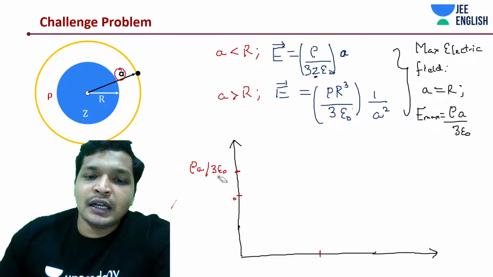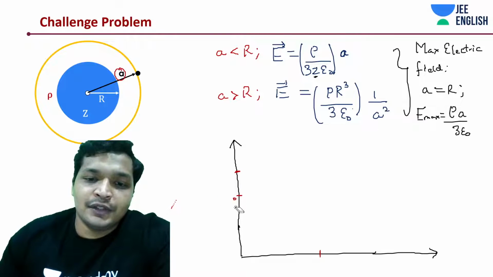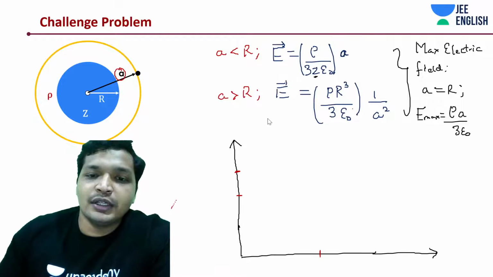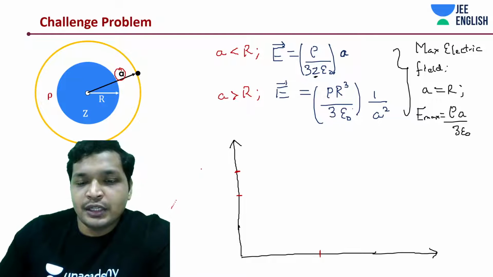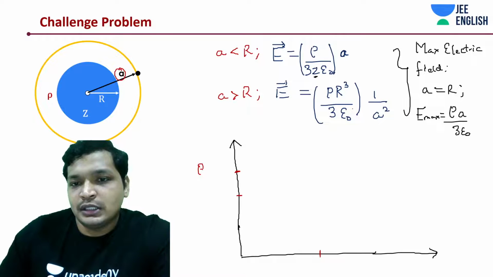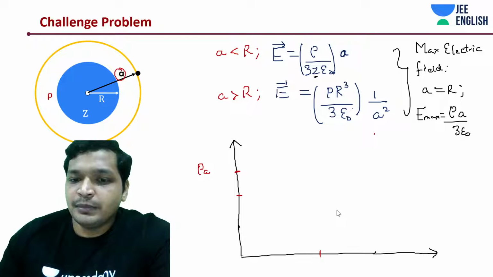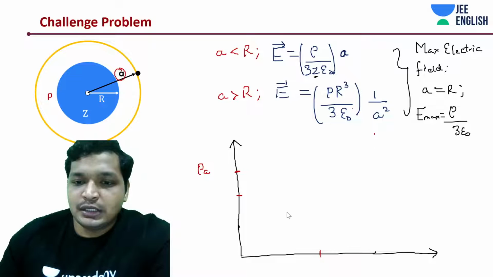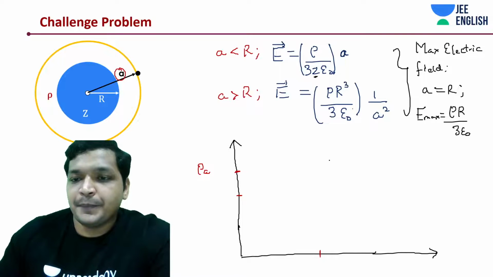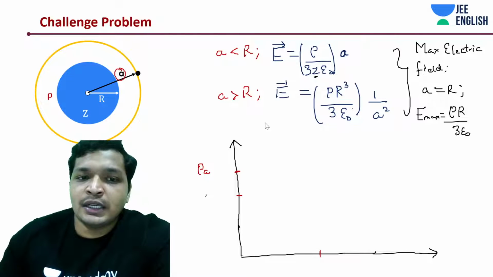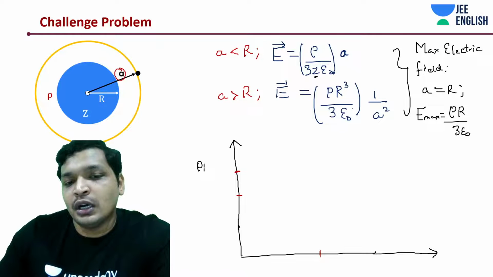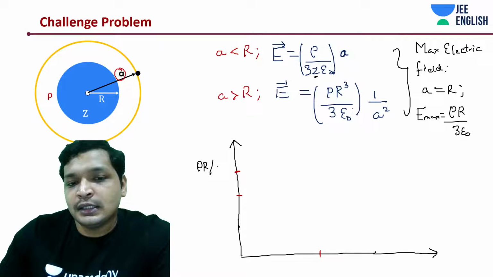I don't know whether this concept is included in your previous sessions, but if not, just do include it. Sorry, this should also be changed. This should be not A but R, I guess, because the radius is R. Small changes, I'll just quickly make them.